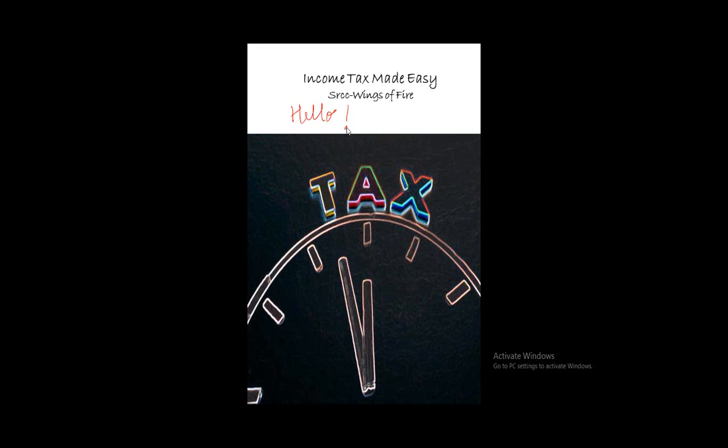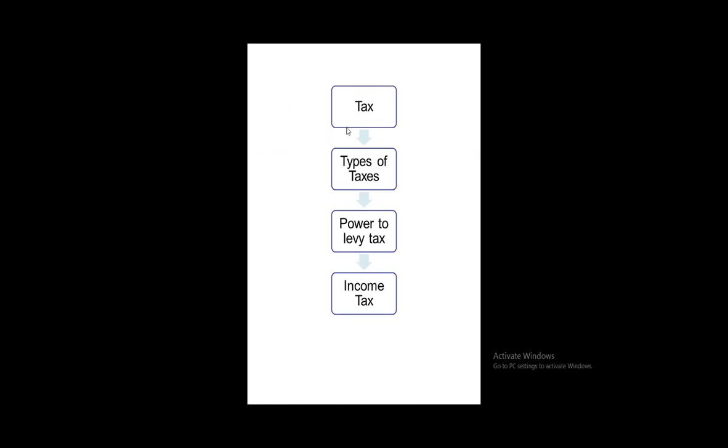So before I begin with the basic introduction, let's get to know some different aspects of the taxation system. Talking about tax, tax is basically a compulsory payment to any government. The tax is levied on an income or any activity, let's say purchase or sale. In short, it's a compulsory payment.